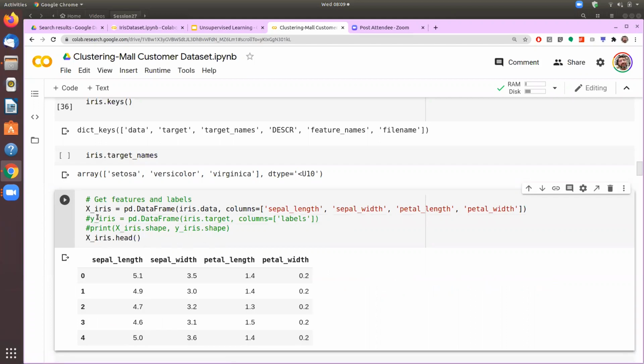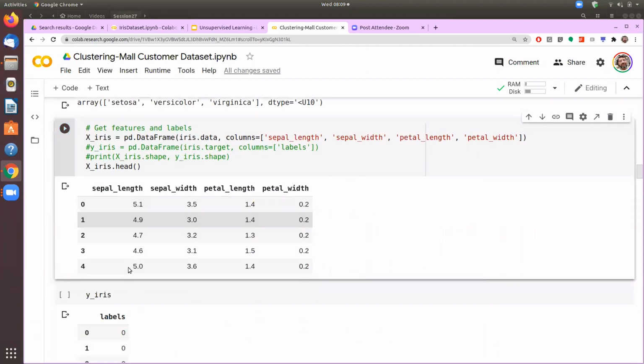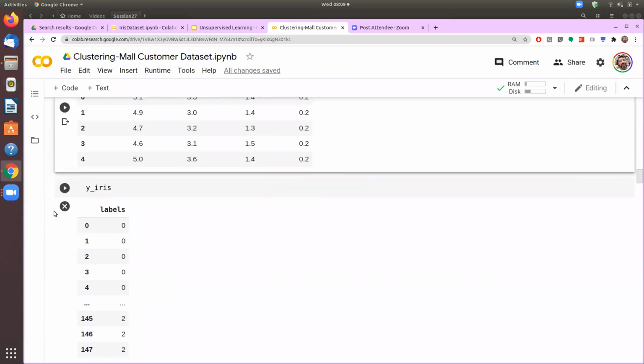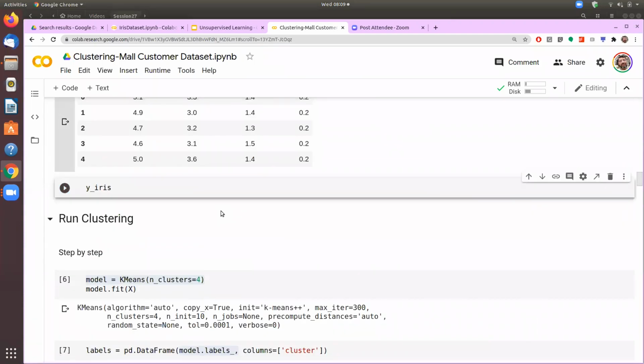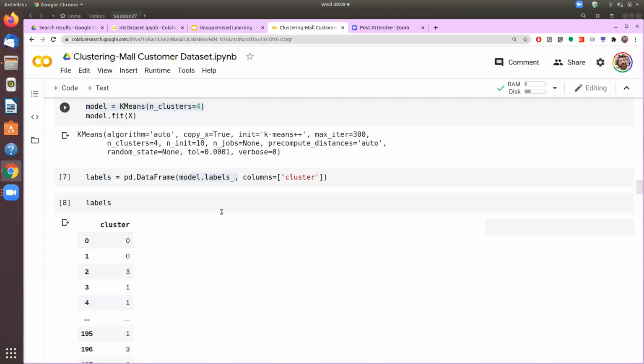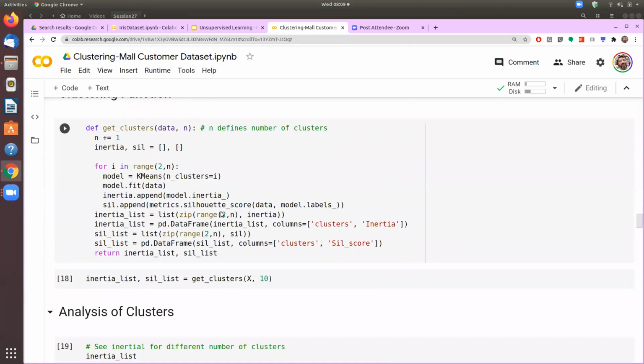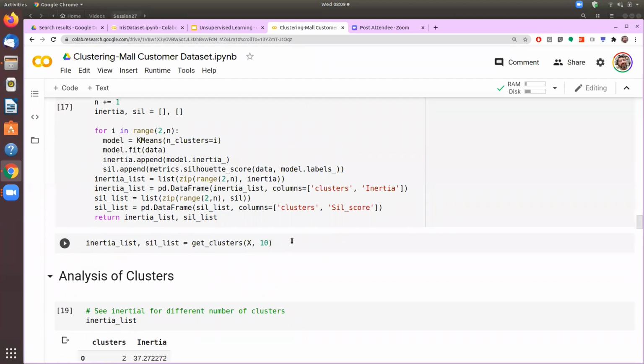So we have the data in X iris, and here we saw that there were 4 different fields available. We are not even reading the Y data. So I have only information about the flower. I don't have information about their categories. So Y we will ignore anyway. And then we will run the clustering exercise with X iris.